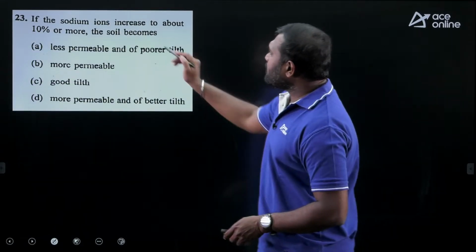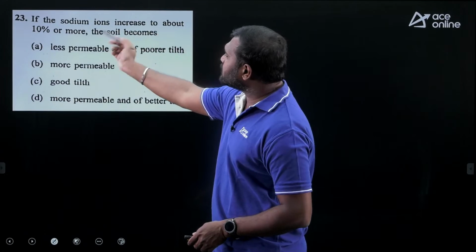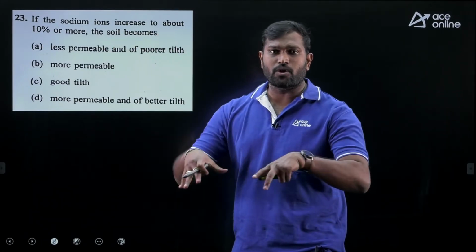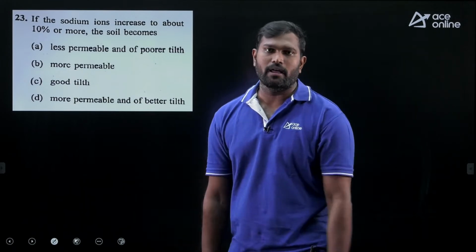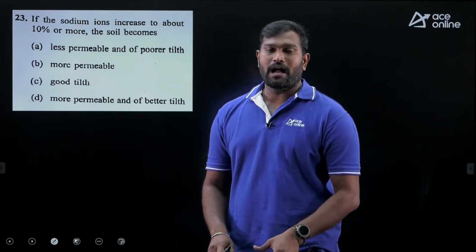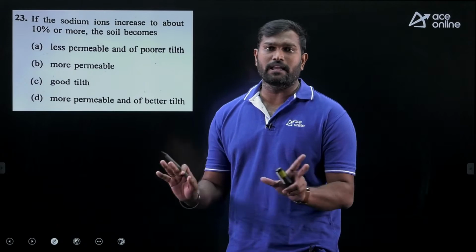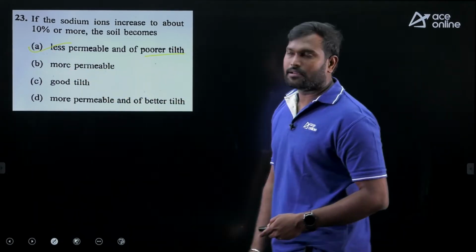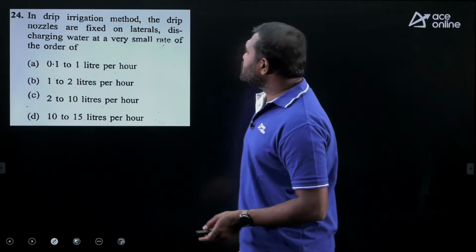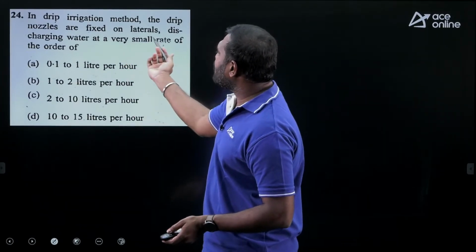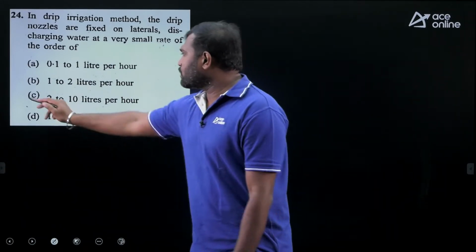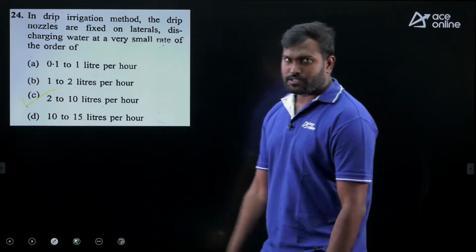Next, if the sodium ions increase to about 10% or more, then the soil voids are going to get clogged and it becomes impermeable and is no more suitable for irrigation purposes. So it is going to be less permeable and of poorer tilth. Next, in the drip irrigation method, the drip nozzles are fixed on laterals discharging water. That's a direct question. What is the flow rate of the nozzle? It's going to be 2 to 10 liter per hour, option C.